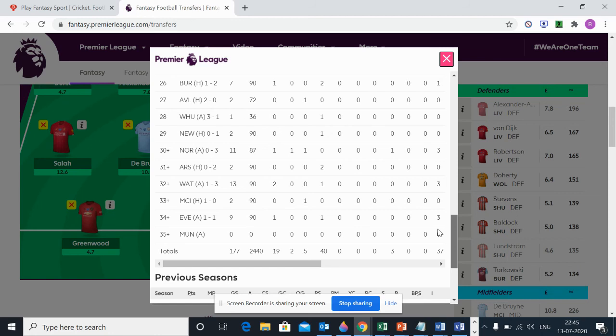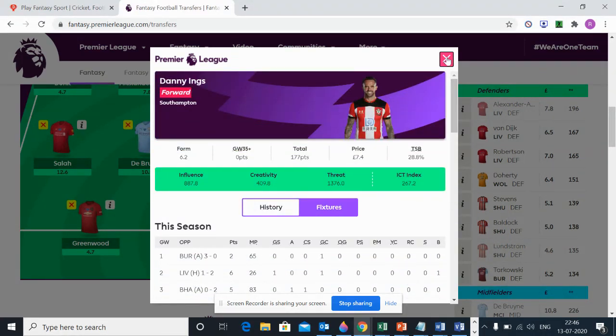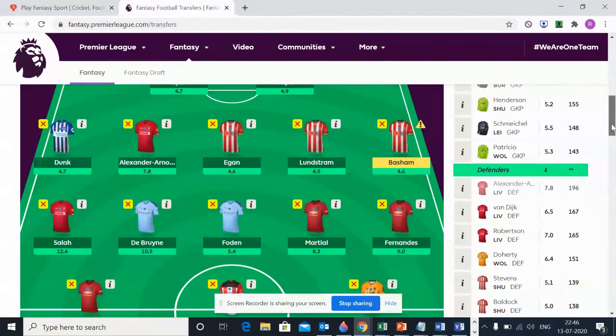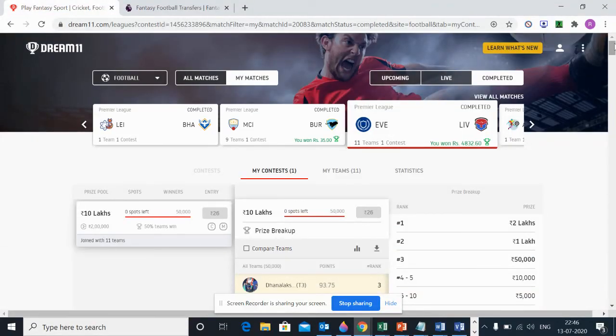Of course, since I've been following the league for a while, I need not look at these stats, but sometimes you miss something, like a player such as Armstrong who has the knack of scoring goals against certain teams. You might tend to miss them. So it's better to have a look at the metrics in FPL before setting up the team. I do that for every game, even though I know a few players are going to be the key players, but I still double check whether they can fit into my team. These are some of the tools which I use effectively to finish in better rankings.